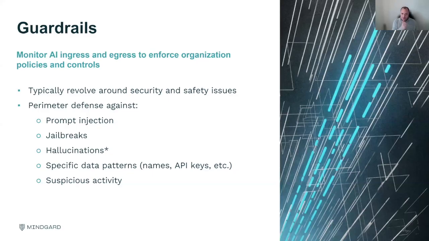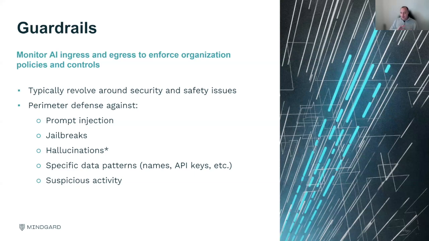So moving into guardrails, we see the phrase guardrails used very often. Actually, what are they? So a guardrail is a system that monitors the AI ingress and egress, which is the inputs and outputs, and this is to enforce organizational policy and controls. When you think about organization, policy, and controls, we typically think in guardrails about security and safety. I'm sure many people have heard about guardrails and lots of discussions about safety issues. And you could think about guardrails almost like a web application firewall or a WAF. This allows us to create a perimeter defense, which allows me to block incoming instructions to the AI or outgoing.